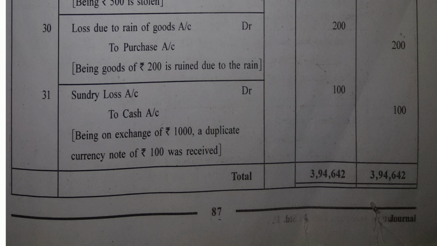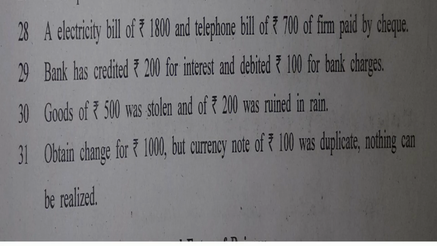Yes, loss is to be debited as per the rule of nominal account. There is loss because of two reasons. Firstly, goods are stolen. Secondly, goods are ruined in rain. You can write two journal entries the way they have written on page number 87 in your textbook, the solution to this illustration.